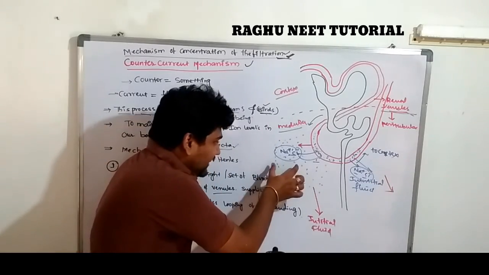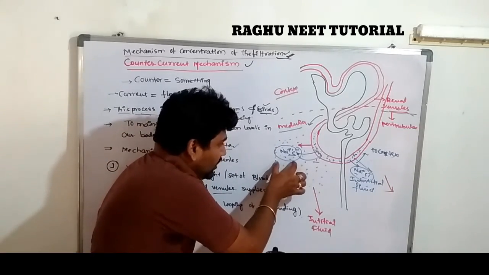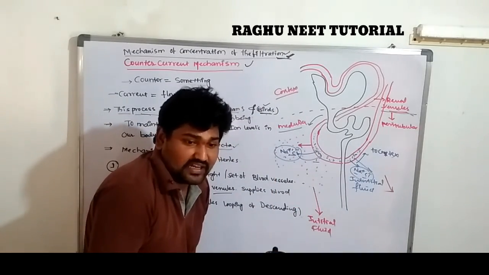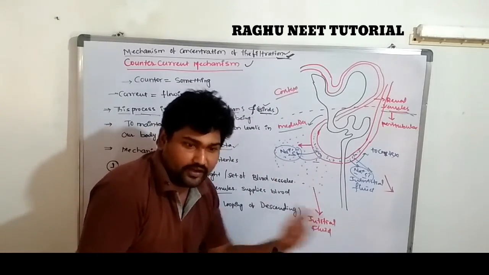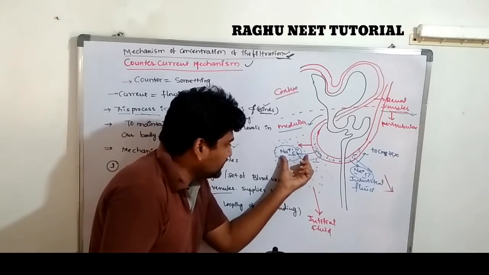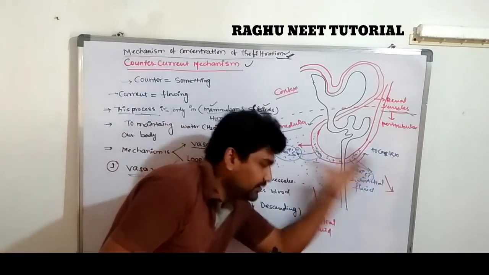So the venules carry ions from one medullary region to another. This type of flow is known as the countercurrent movement or countercurrent mechanism. Are you clear? Sodium and chloride ions are transferred from one medullary region to another.